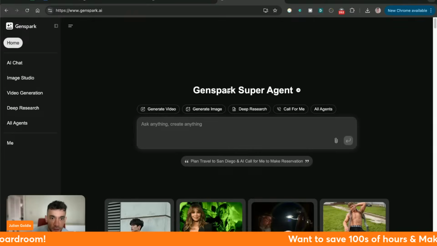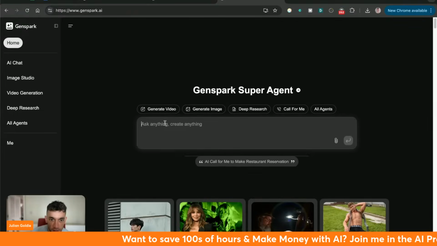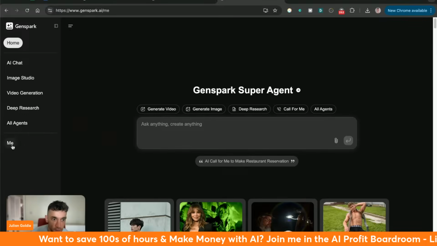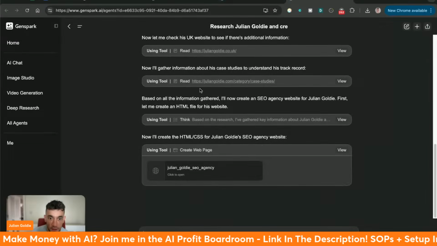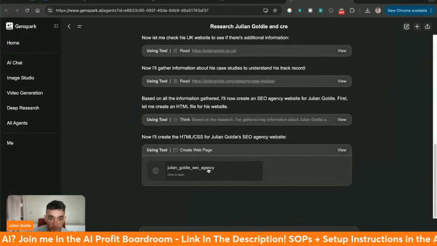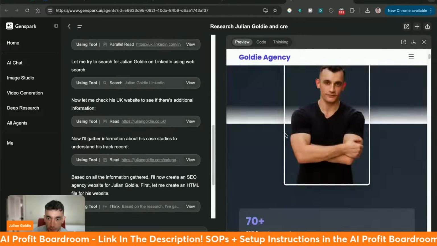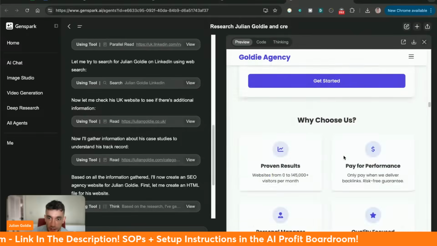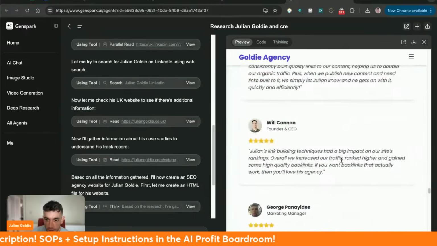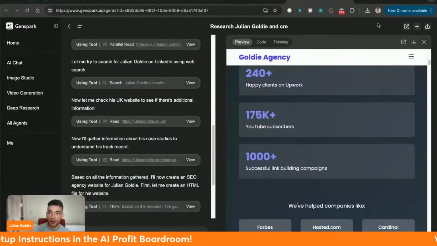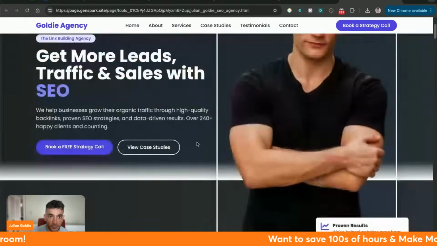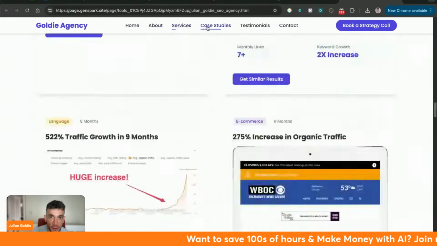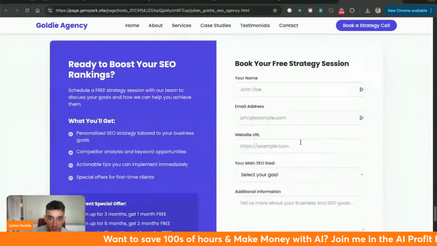Now, if you want to just start and create over here, you can just go to home and then inside here just ask anything that you want it to do. So for example, if we go to me and then have a look at this chat that we previously generated, you can see the example right here. And we can open this up. So we've got this really nice website that we generated, and that is insanely good. It's basically just redesigned a better example of my own website. Crazy stuff. So it's redesigned the whole site, like you can see. Look at that. Look how nicely designed it is.